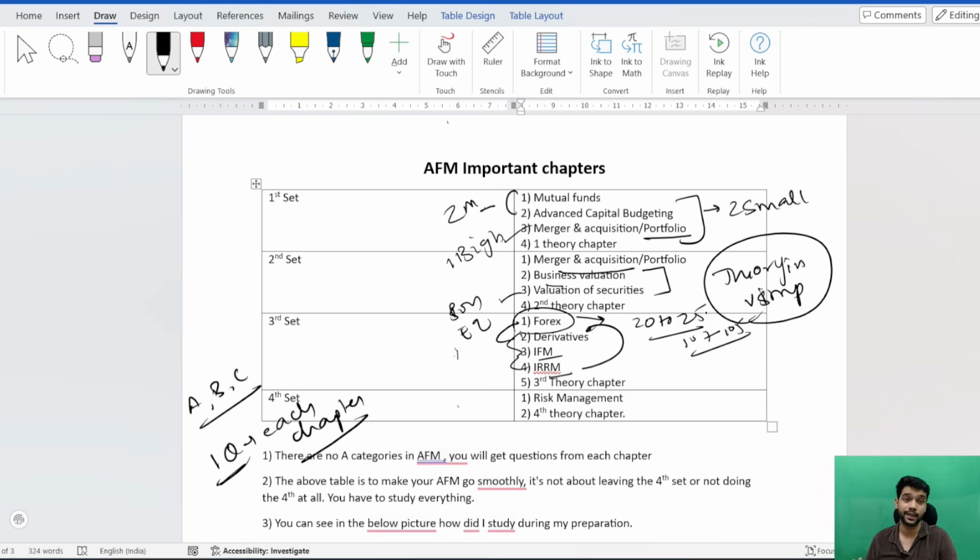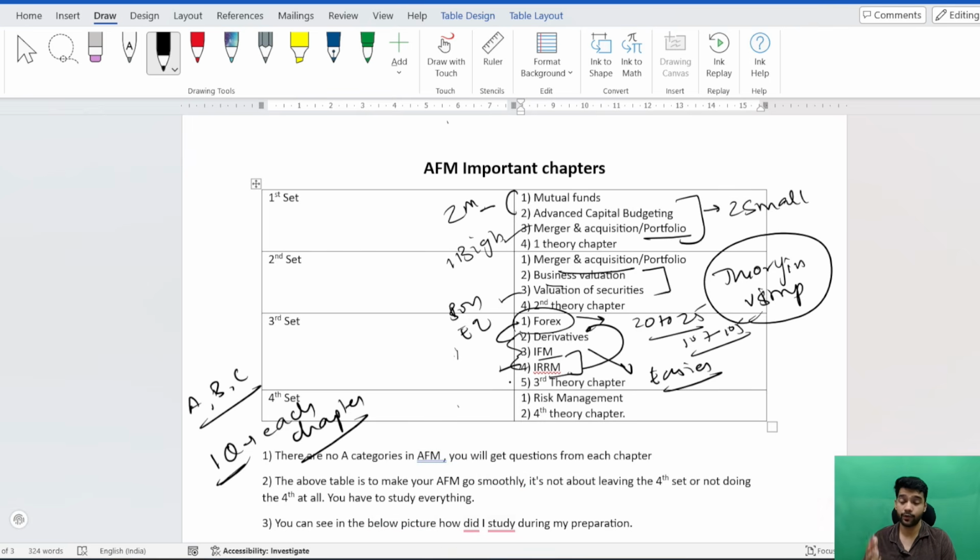Then you have derivatives. If you do it thoroughly, then it is a very easy chapter. Also the questions that come from derivatives are from the easier side. I have seen in my attempt as well as in my previous attempt that the derivatives questions are very easy. If you do it properly, then the easier questions will land in your paper as well. And IFM and IRM have only 10 or 20 questions, so it is fine. Even if you give half a day, you will be able to complete these two chapters and you will get one question of 6 to 8 marks. So in short, if you do these two chapters, you are securing 10 to 12 marks for yourself.